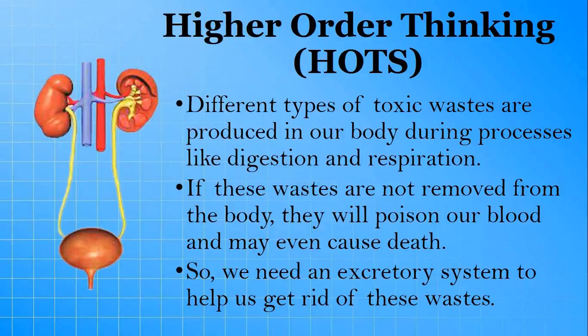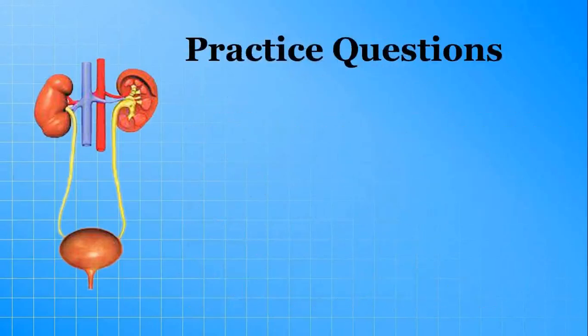What are the things we learned today? Yes, we learned organs of the excretory system. What are the organs that help in the removal of waste from our body? Kidneys, lungs, bladder, urethra, ureters and skin. Okay? Next, practice questions.